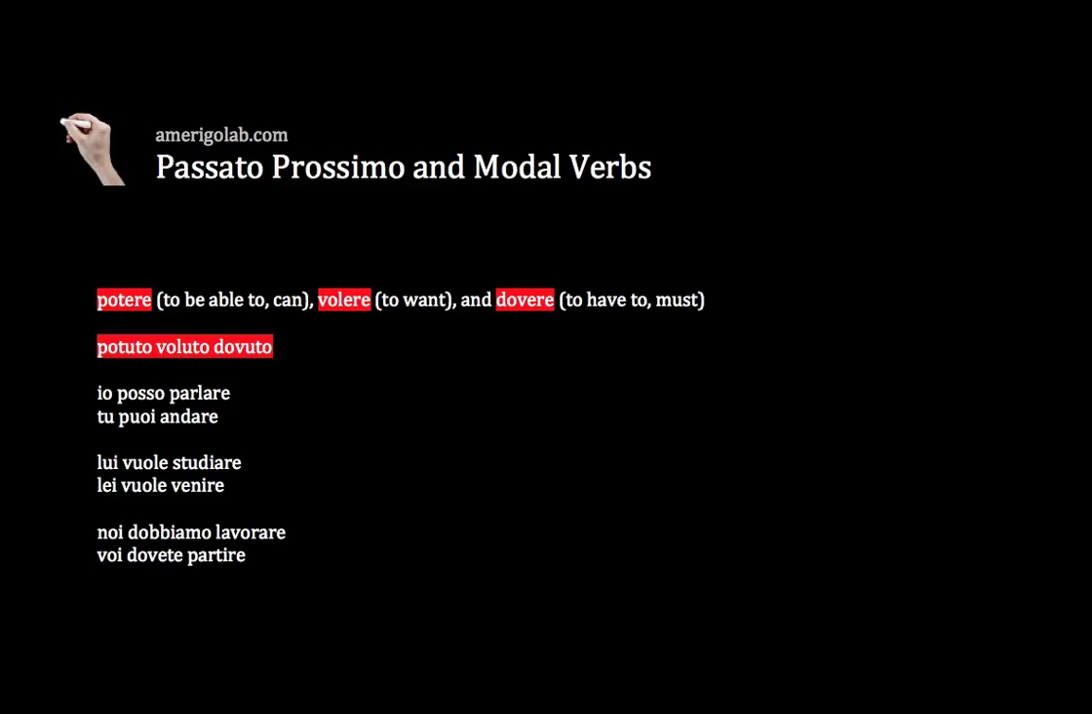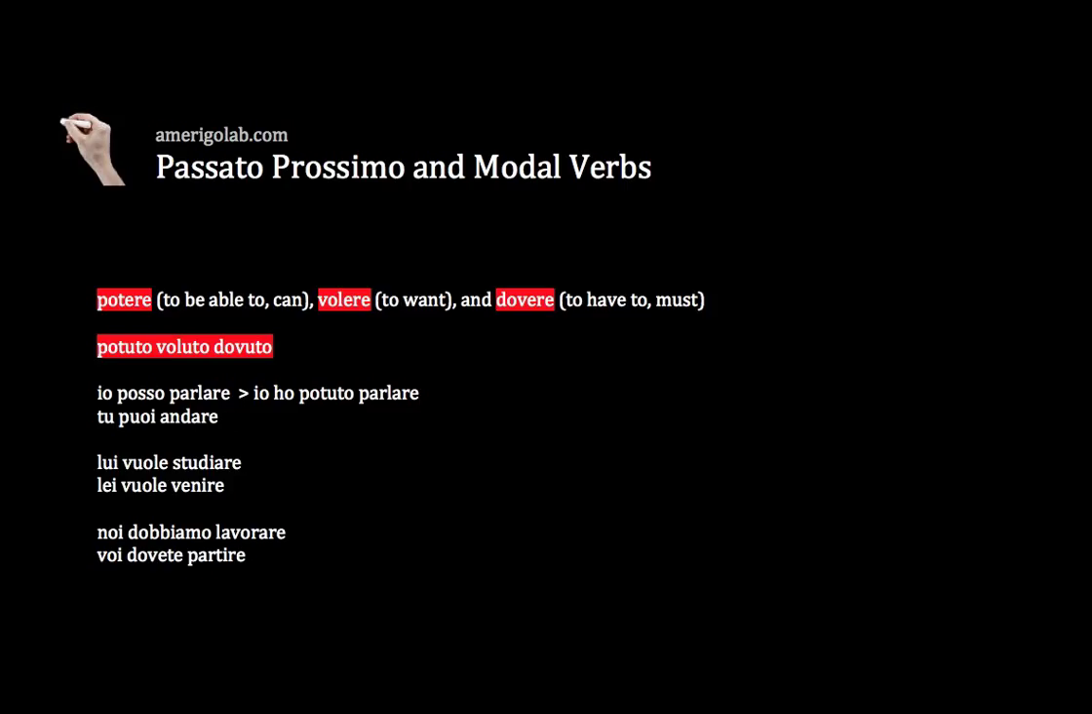So the result will be io, since you use avere, ho, and then you use the past participle of the verb potere, potuto, and then you simply add the infinitive form of the verb parlare. So io posso parlare is the present tense, io ho potuto parlare is passato prossimo. Let's see what happens with the second sentence.